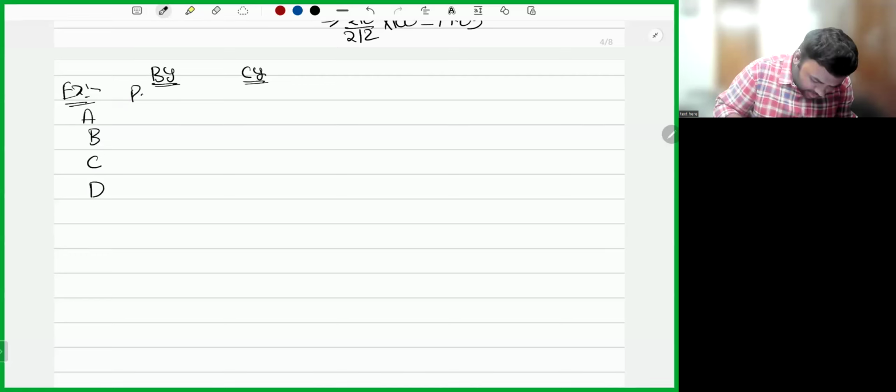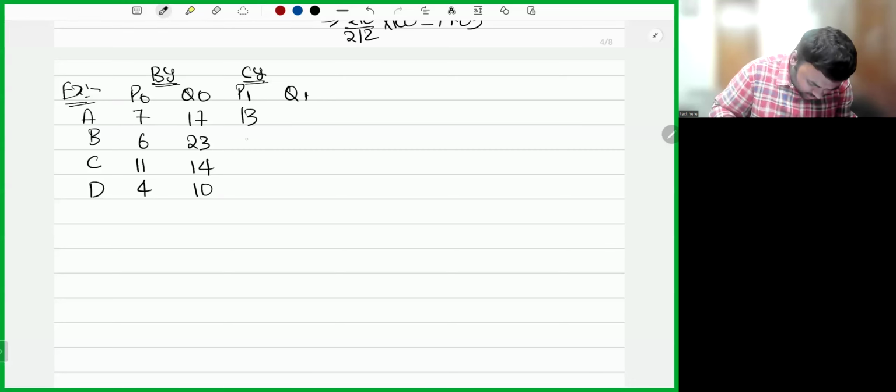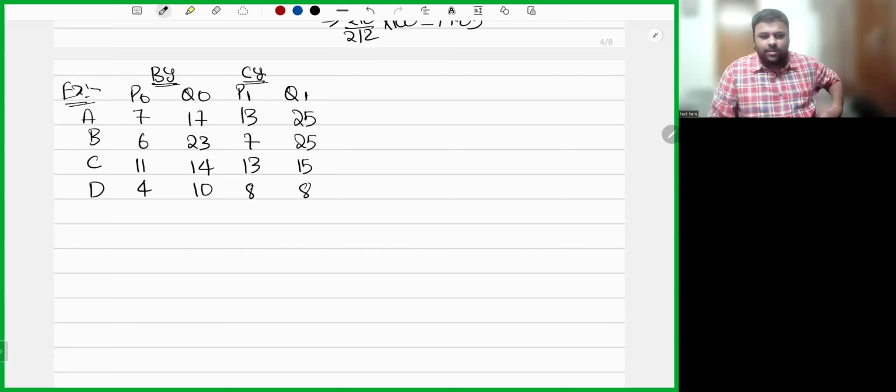Base year price, base year quantity, current year price and current year quantity are given. The values are 7, 6, 11, 4, 17, 23, 14, 10, 13, 7, 13, 8, 25, 25, 15, and 8.